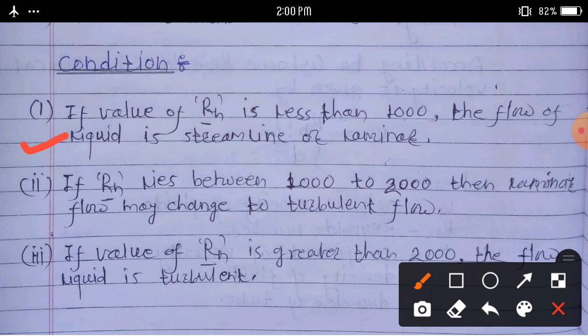First condition: if the value of R_n is less than 1000, the flow of liquid is streamline or laminar. Second condition: if R_n lies between 1000 to 2000, then the laminar flow may change to turbulent flow.